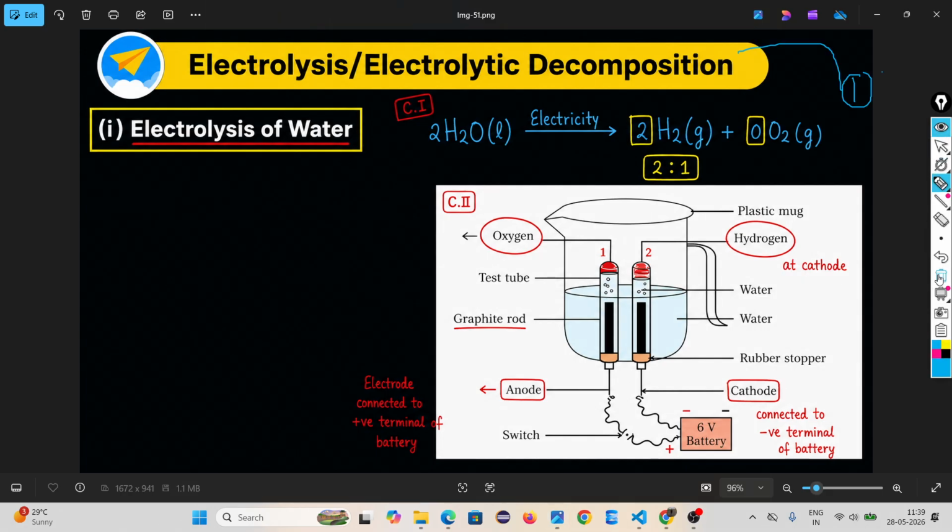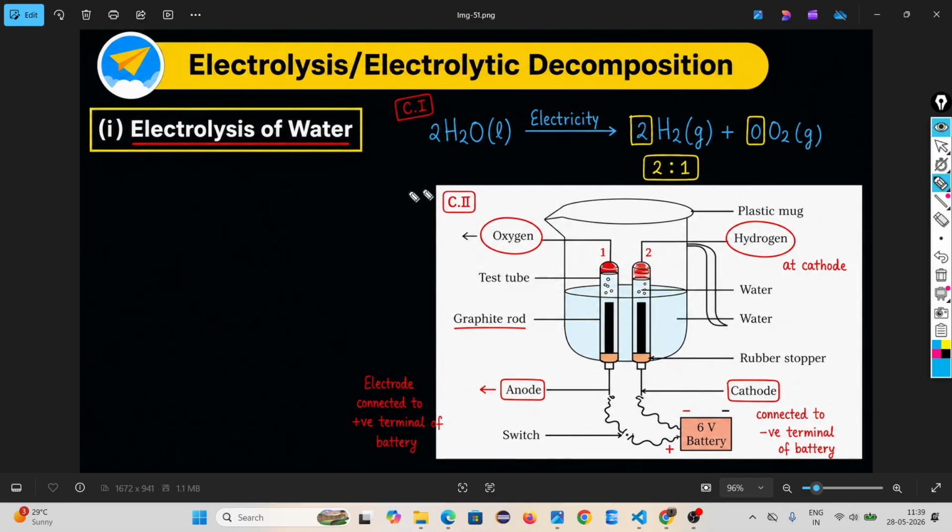So what happens in electrolysis? Look, water. When we give electricity to the water molecule, it breaks down into hydrogen and oxygen. Water is a compound, and when we give electrical energy, it is converted into hydrogen and oxygen. So look, these are the elements. This is nothing but an example of electrolysis decomposition.